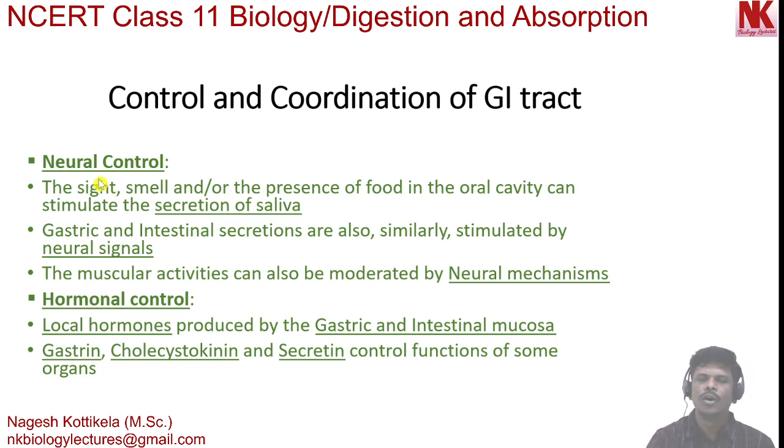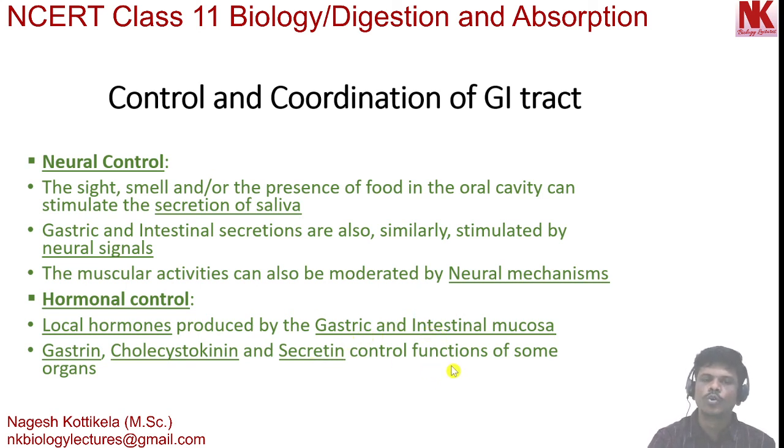Now, moving to the next, hormonal control. Local hormones produced by the gastric and intestinal mucosa play an important role here in the control and coordination part. Some of the hormones like gastrin, cholecystokinin, secretin, they are secreted by gastric and intestinal mucosa.